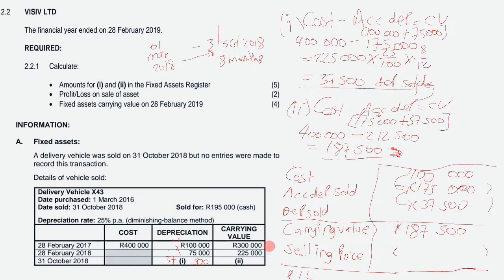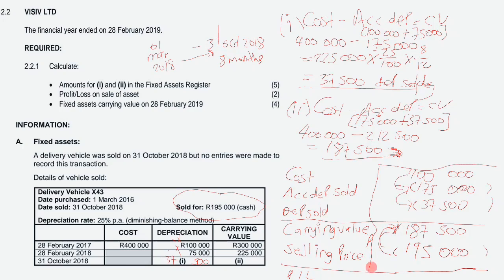when we calculate our profit or loss on sale of asset. So guys, the selling price is given as 195,000 cash. Now if your selling price is greater than your carrying value, you have made a profit. I repeat again, if your selling price is greater than your carrying value, you have made a profit on your asset disposal.